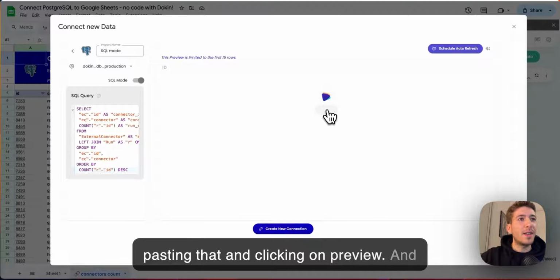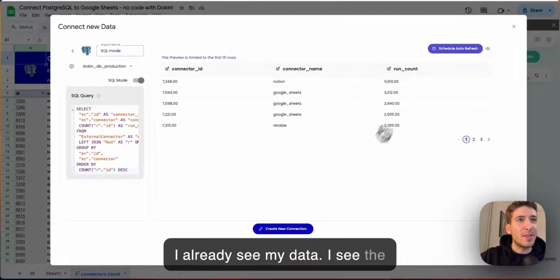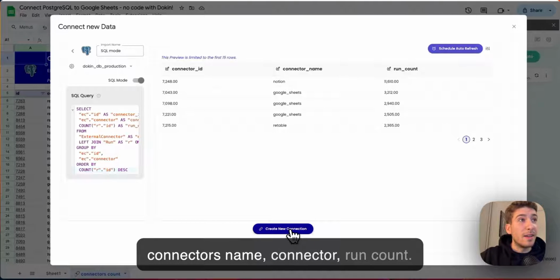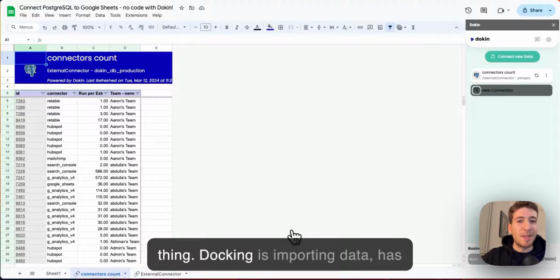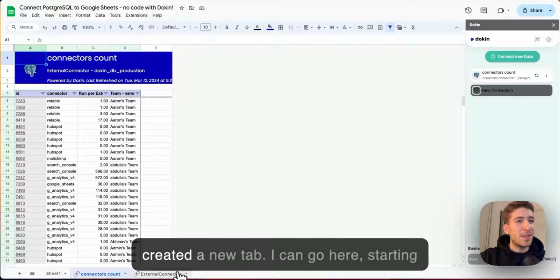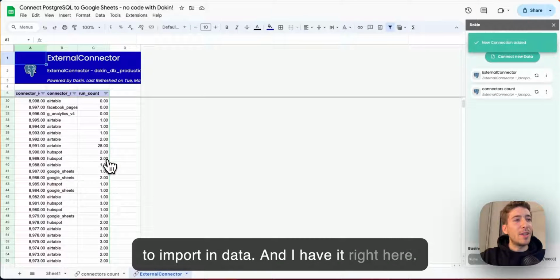and clicking on preview. And I could again set up an automatic refresh. I already see my data. I see the connector's name, connector run count, and I create a new connection. Same thing, Dokin is importing data, has created a new tab. I can go here, starting to importing data, and I have it right here.